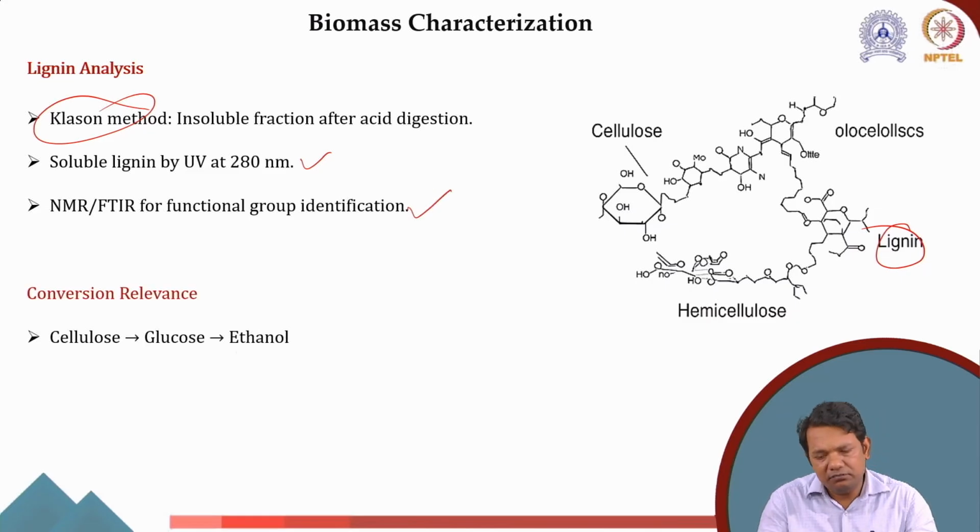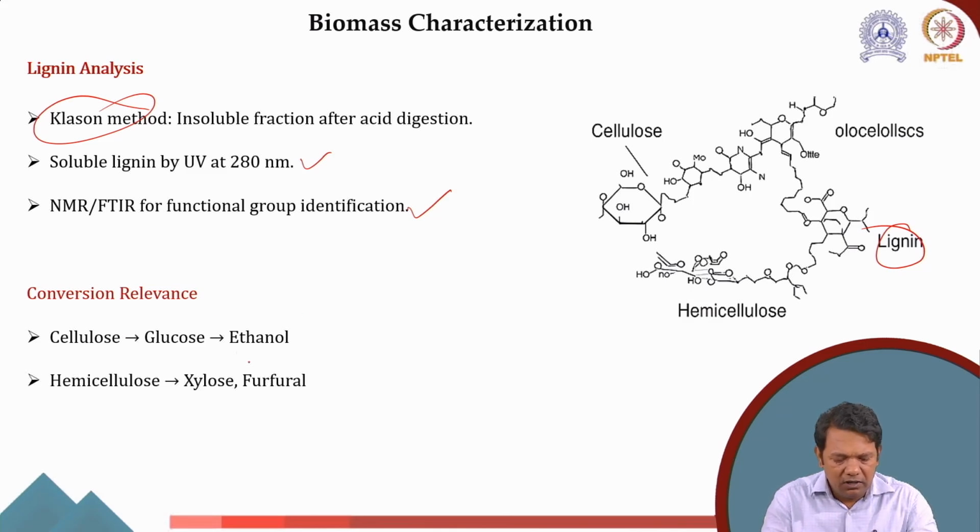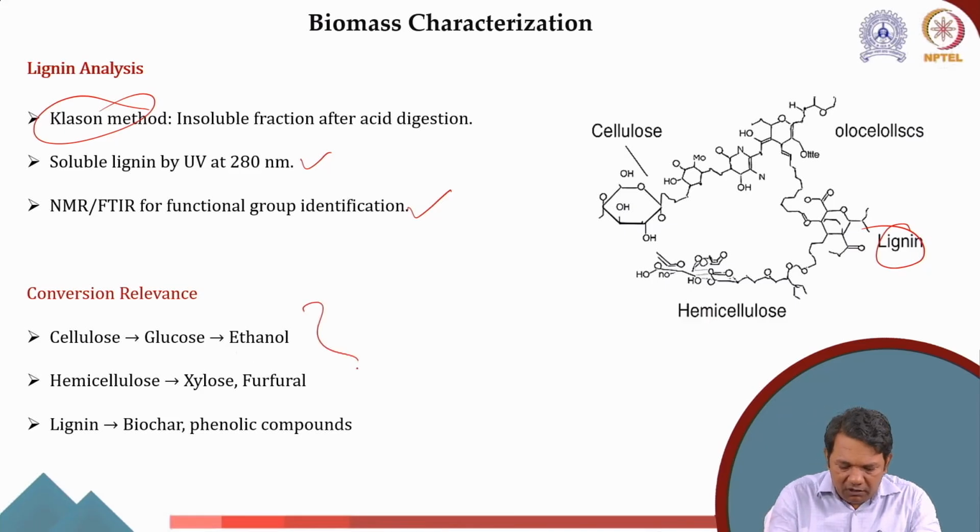The conversion relevance is very important because it tells us what kind of product we get from where. For example, cellulose can give me glucose and ethanol. Hemicellulose can give me xylose and furfural. Lignin can give me biochar. But in terms of gasification, this is easiest to gasify. This is moderate to gasify.